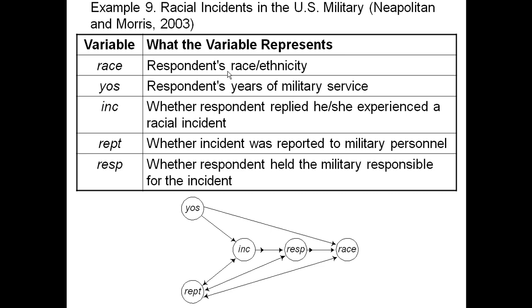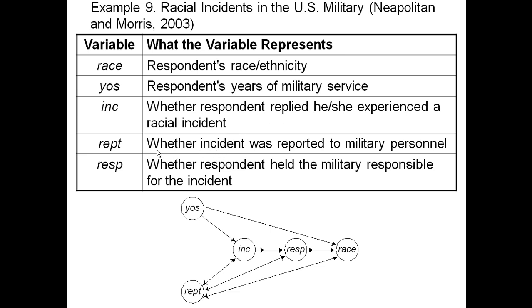Right, here's a last example, which is really an interesting example, done actually by myself and a psychologist colleague of mine. And we were looking at a large amount of data on the military and trying to determine which variables had an effect on racial harassment. We narrowed it down to these 5 variables being the interesting ones. And the one we're interested in is which variable had an effect on harassment. Does race have an effect? Does the years in the service have an effect?